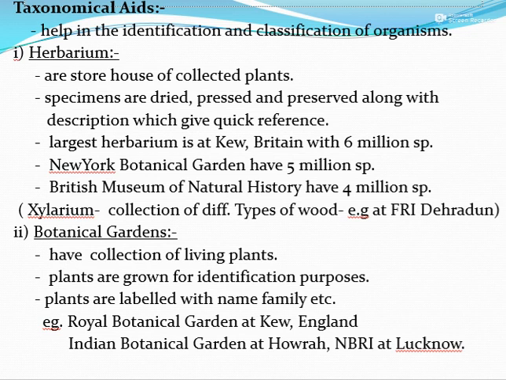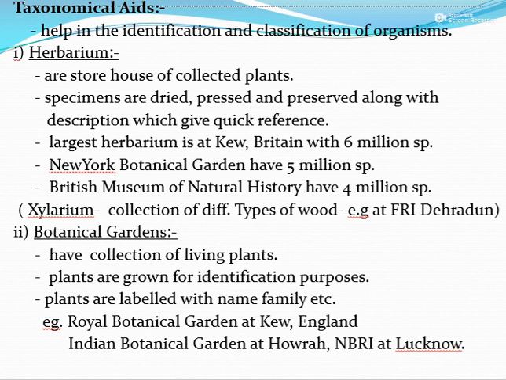So if somebody has already collected a plant and described it, that plant is dried and preserved at a place, and that place where all the plants are dried and collected is called the herbarium. These herbaria contain the descriptions of each plant which have been already described by someone. So its description gives a quick reference which helps us to identify the plant.